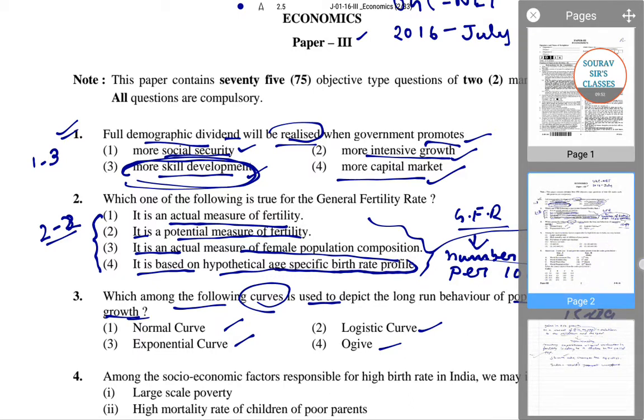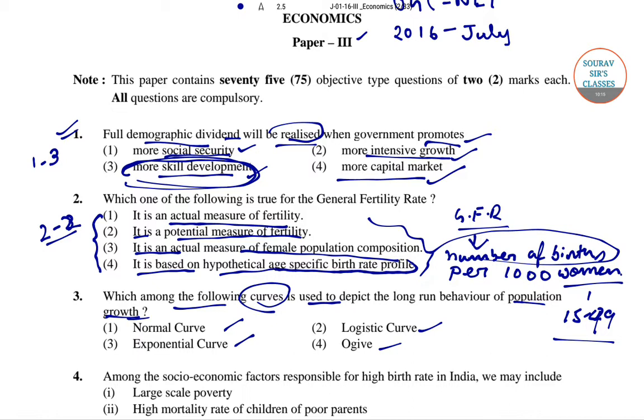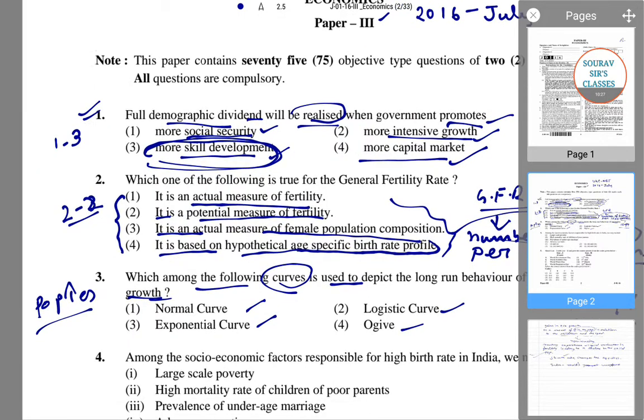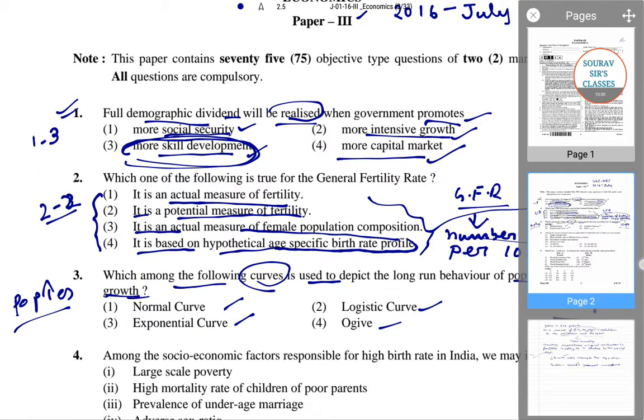So we have to understand one thing: the first major scientific challenge to Malthusian doctrine as a pattern of population growth appeared in the 1830s work of Verhulst. In 1839, Verhulst proposed that population normally grows in a much more orderly fashion than proposed by Malthus. What did Verhulst say? That population grows in a much more systematic pattern than what was proposed by Malthus, describing that growth as a curve of S-shaped population.